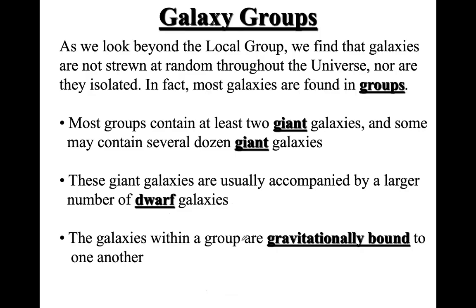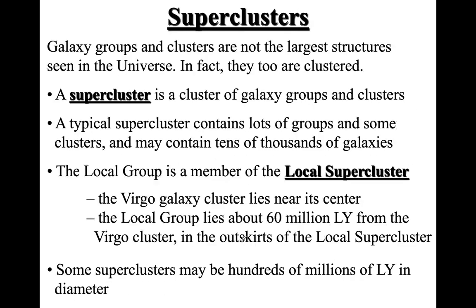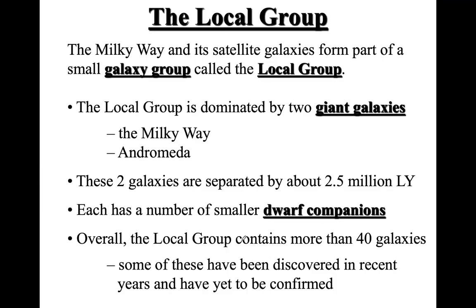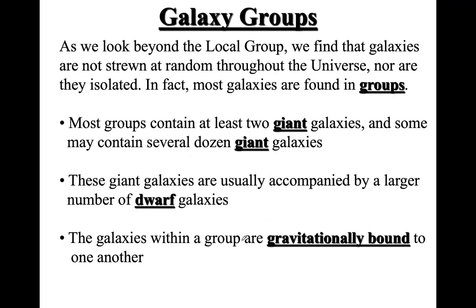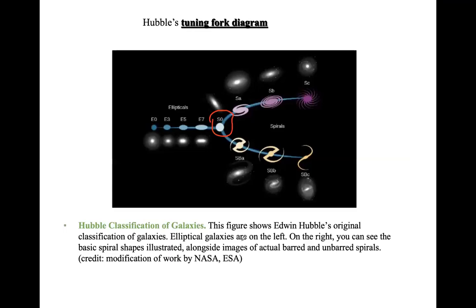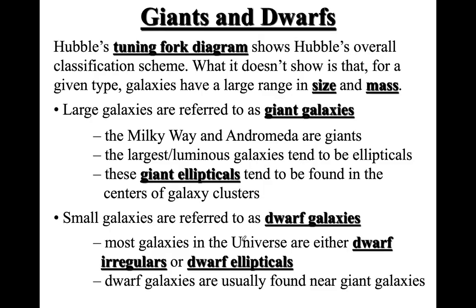And let me see whether I have time. I guess I don't have time to finish all these things, as the time is 6:55 now. Let me just go through the dwarfs and giant galaxies. As I told you, the previous way of categorizing galaxies, using the Hubble tuning fork diagram by looking at different characteristics and the shape of the galaxies, is one way of doing that. But another popular way of categorizing the galaxies into two different categories is called giants and dwarfs, right? This basically depends on two things: the size of the galaxy and the mass of the galaxy.